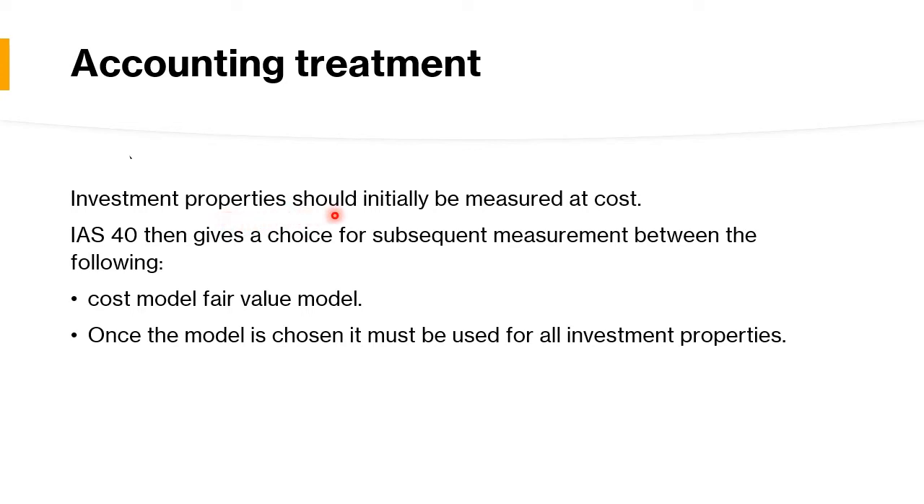Investment properties should initially be measured at cost. It is compulsory. Initially it will be measured at cost. IAS 40 then gives a choice for subsequent measurement between the following. That is, we are talking about investment property. One is the cost model, another is the fair value model. So these two are separate.